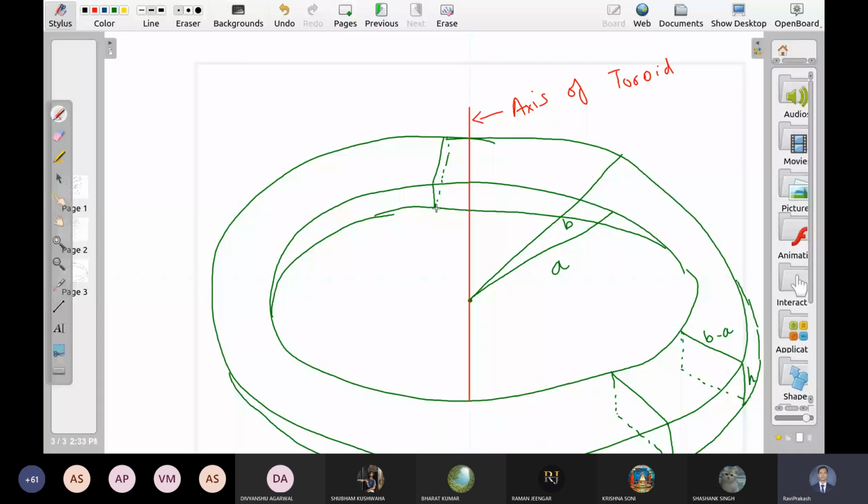Now, according to this problem, we have a wire here, and the current I, which is a function of time, is flowing in this wire. So this is an infinite wire, and some time varying current is there in this wire.